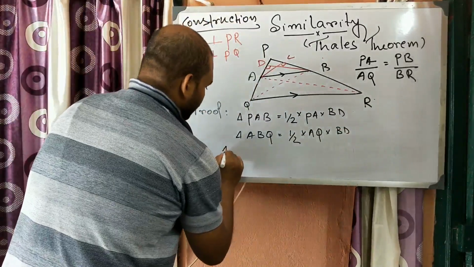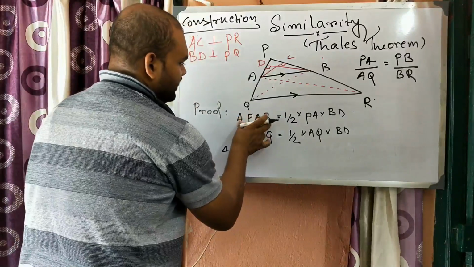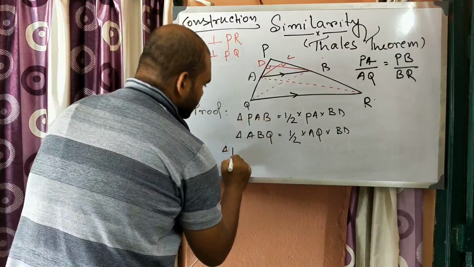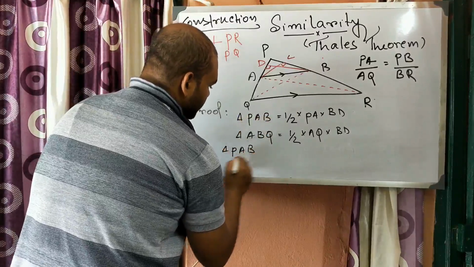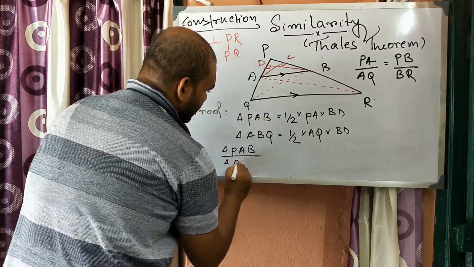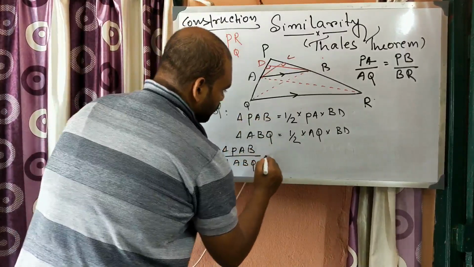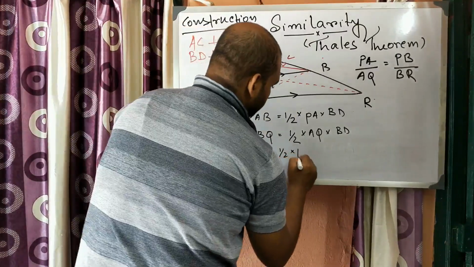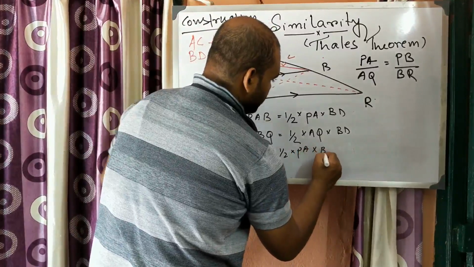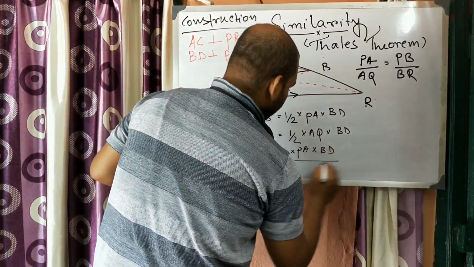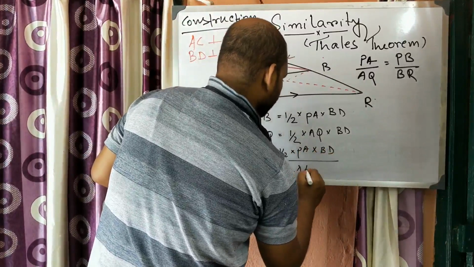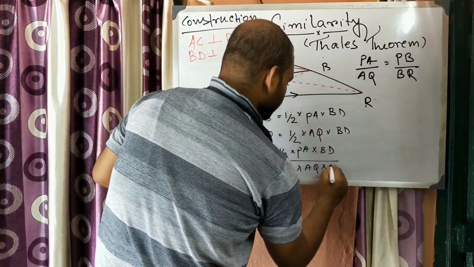So if we divide the area of this by the area of this, area of PAB by area of triangle ABQ will be half into PA into BD by half into AQ into BD.